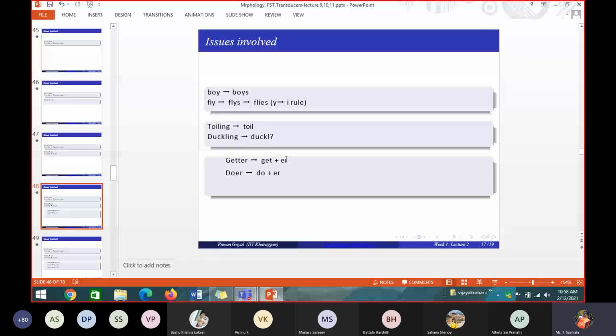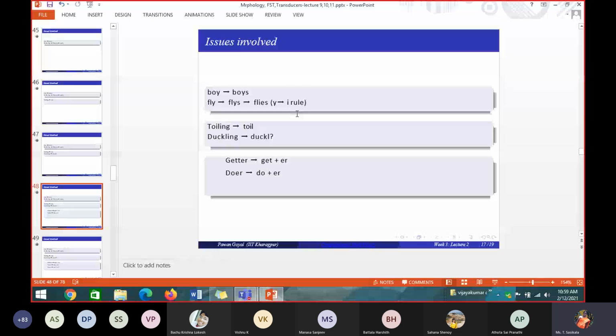So these are all different types of issues you will be facing. It will work with some types of words, but it will not work with other types of words. So all these issues have to be handled properly by writing some rules and converting. If a word ends with T and the next letter is E, and you're adding ER to it, then it should be a double T. You have to frame a rule by looking at your corpus and write it. So these are all the various issues we'll be having.